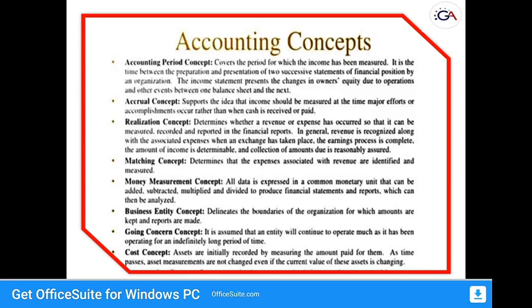And the last one, the final one, is the dual aspect concept. According to that concept, every business transaction has two aspects. One is the receiving benefit aspect, another is the giving benefit aspect. The receiving benefit aspect is termed as debit, whereas the giving benefit aspect is credit. So for every debit there will be a corresponding credit. This dual aspect concept we will include while doing problems in the next sessions.